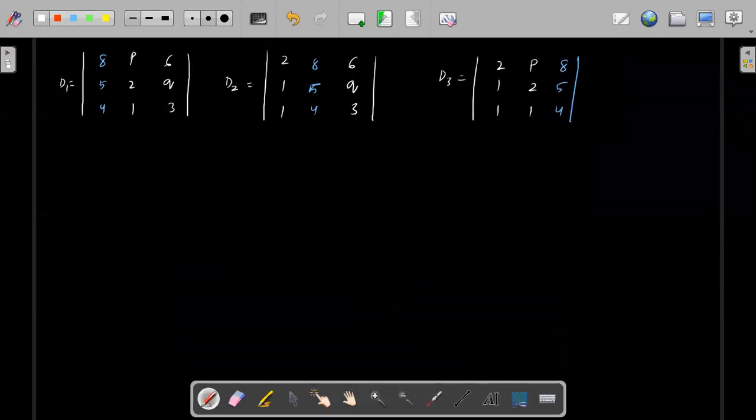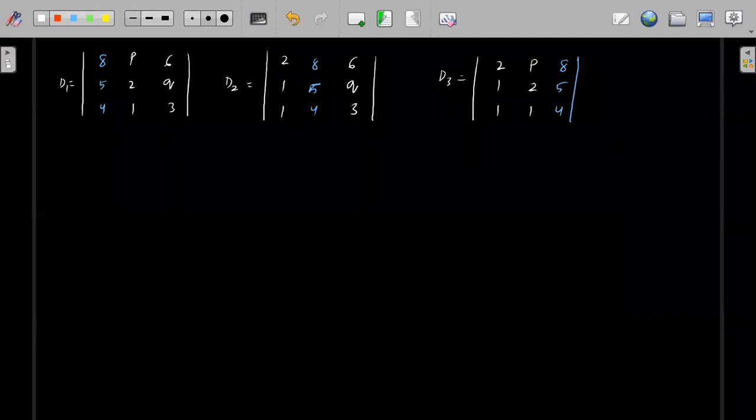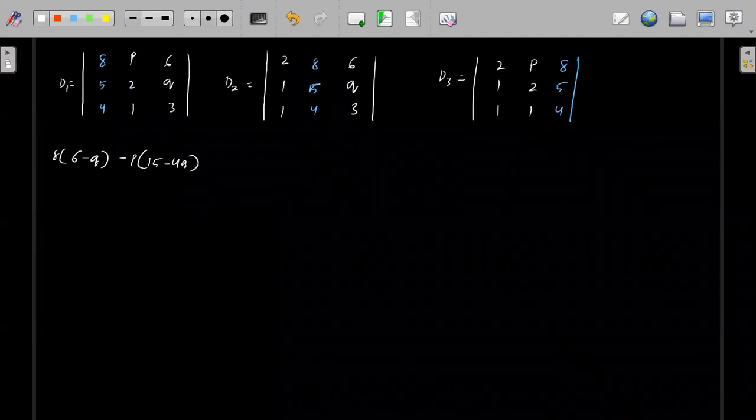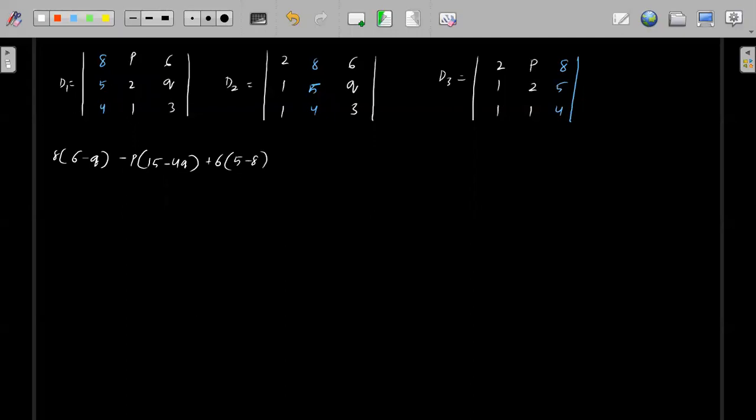So let's see. For me, these all three should be equal to 0. I'll find these values separately. If I solve D1, D1 will be 8 into (6 minus Q), minus P into (15 minus 4Q), plus 6 into (5 minus 8). So this is 48 minus 8Q minus 15P plus 4PQ minus 18.